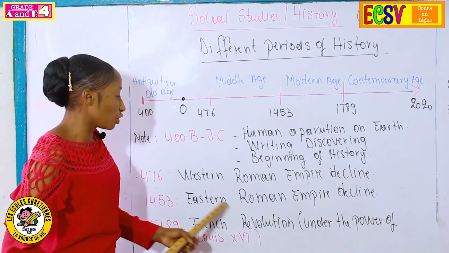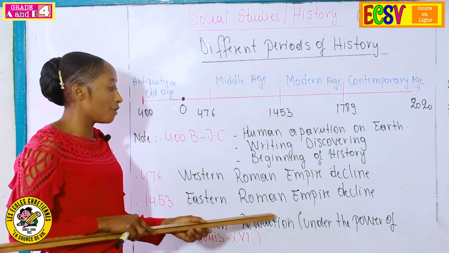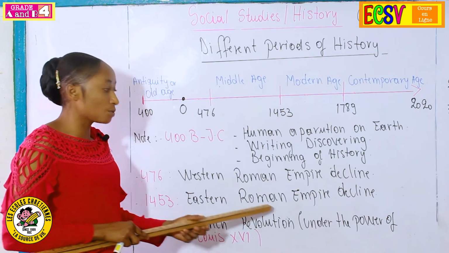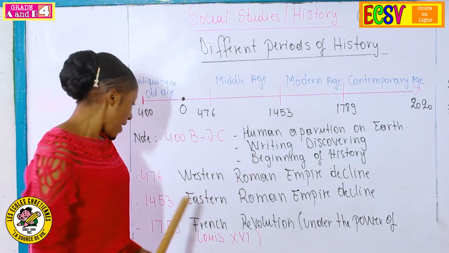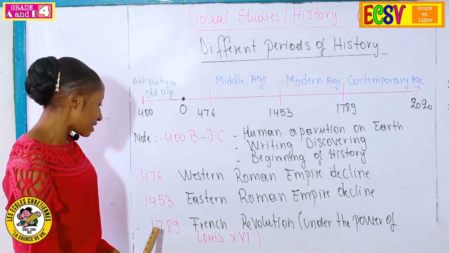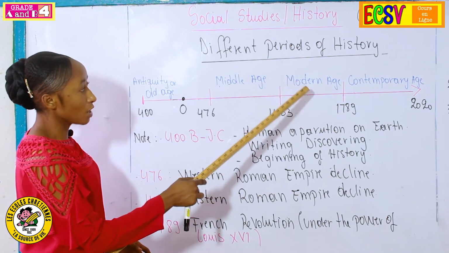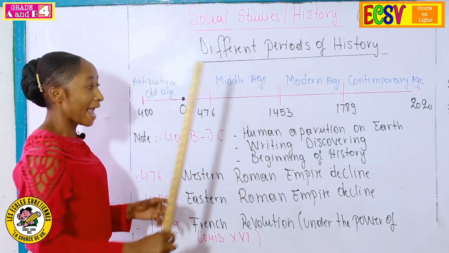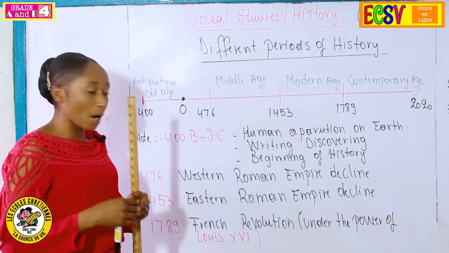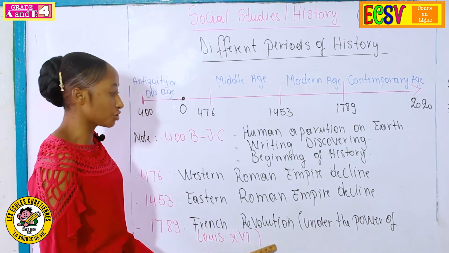So in this period of history, the modern age, was the defeating of the Eastern Roman Empire. And the period of 1789, what we call the contemporary age, what we can keep in our minds now is the French Revolution.